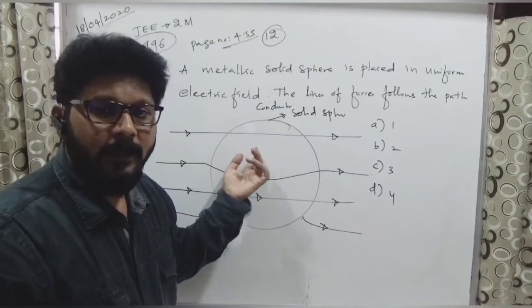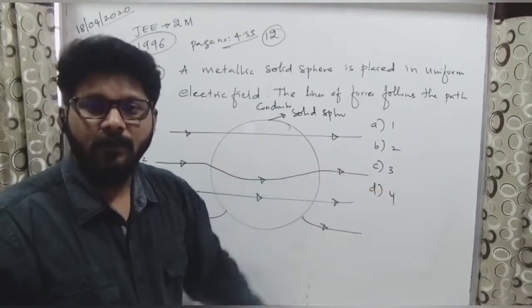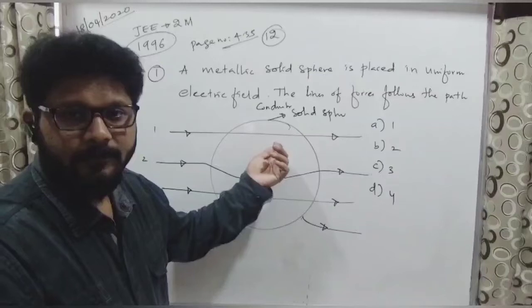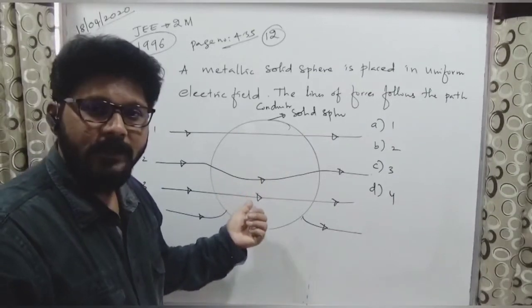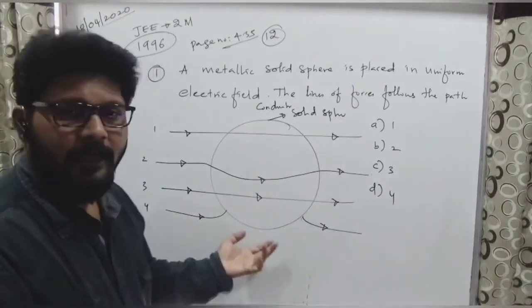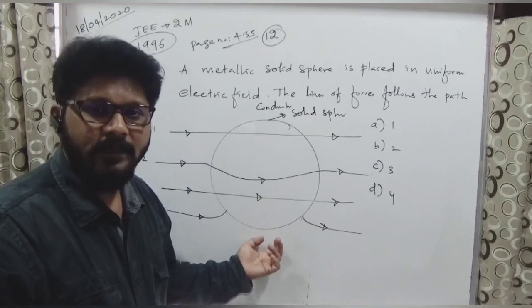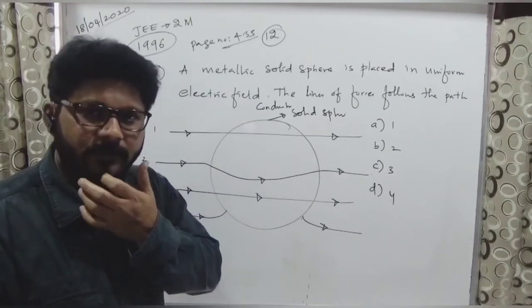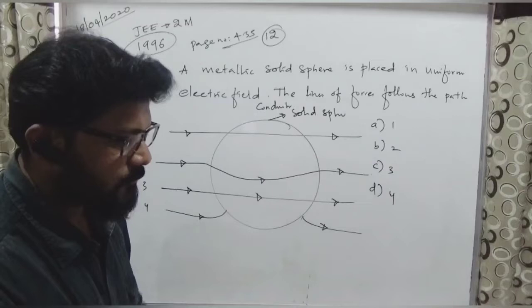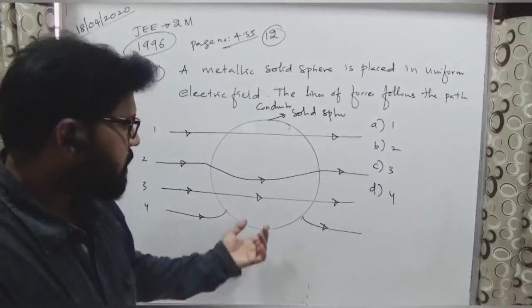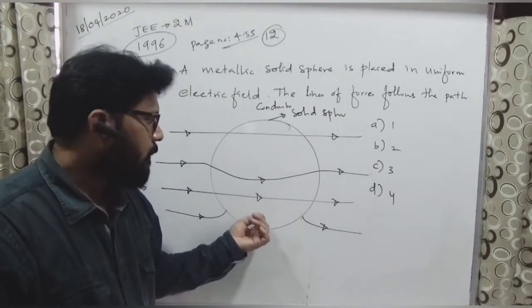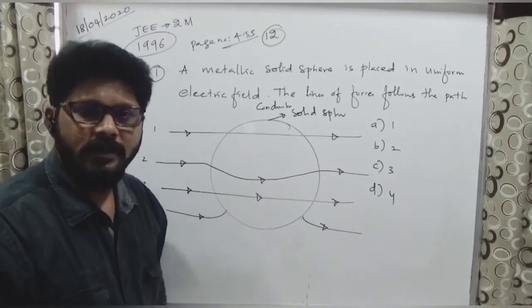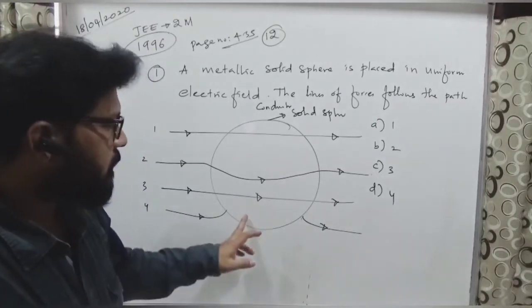Because electric lines are entering into the conductor. Here also it is entering, here also it is entering, right? So inside, electric field is 0. Electric lines are 0. So what is the correct answer? Inside it is 0, so only we can say that the fourth option is correct. Why? Because inside it is 0.